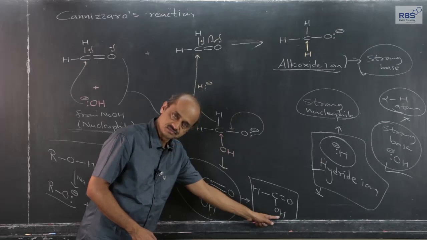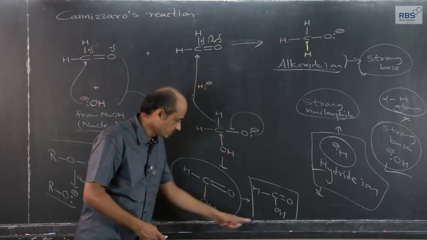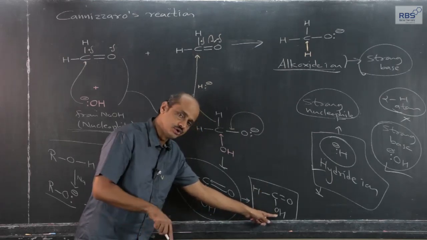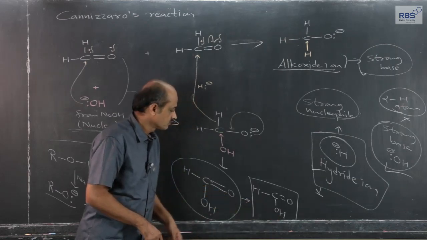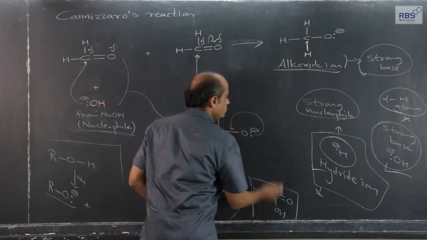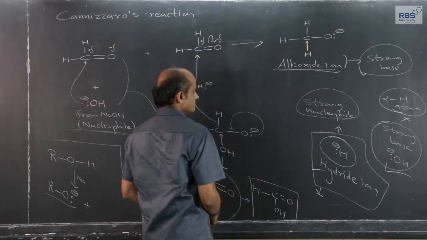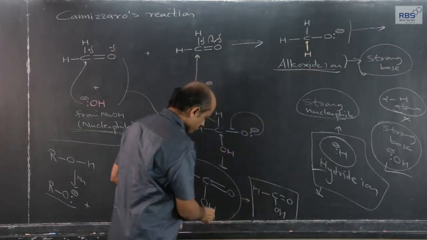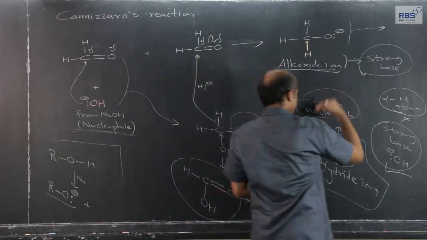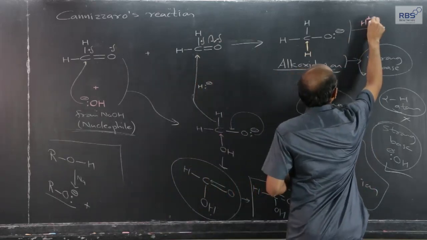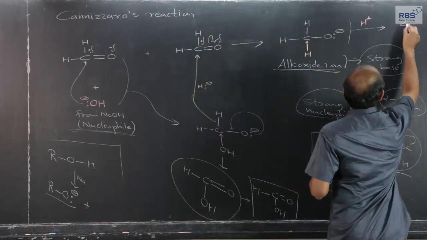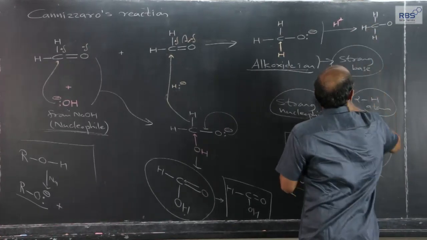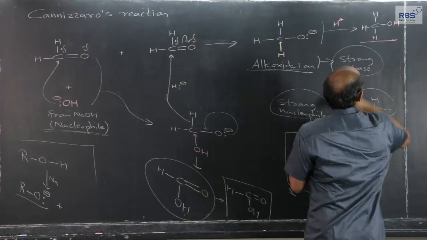Carboxylic acid is acidic because of the COOH group, and this acidic hydrogen atom is pulled by alkoxide ion, which gets converted into, so what is this?